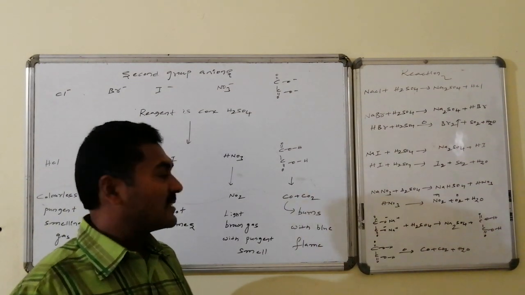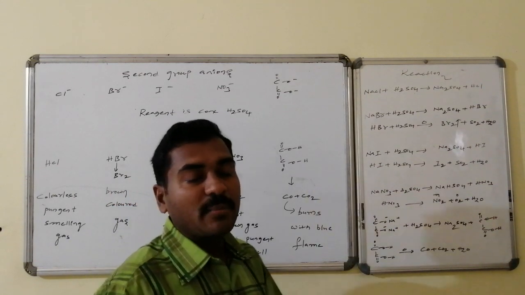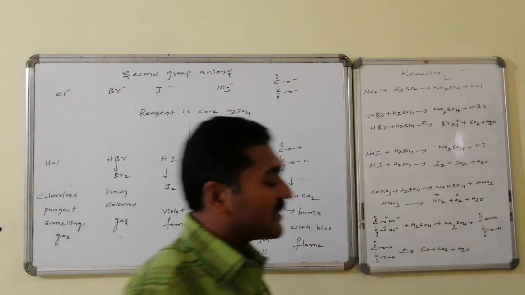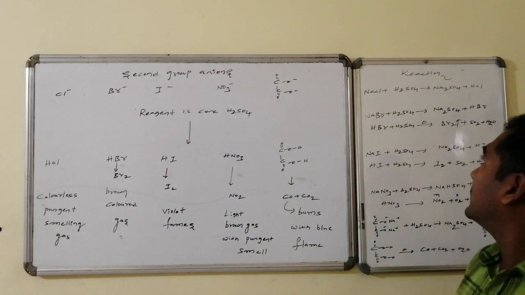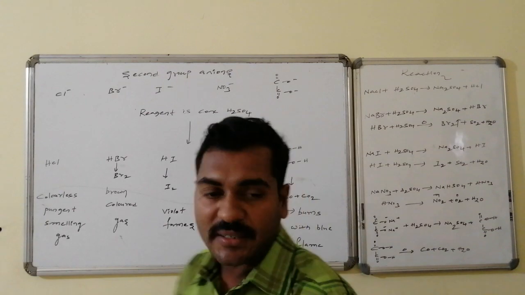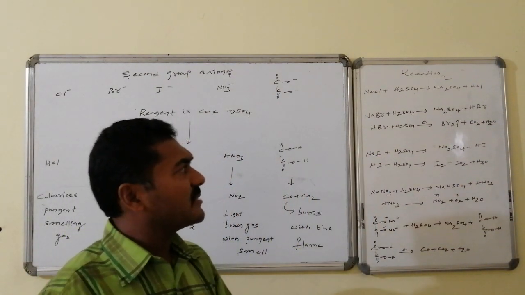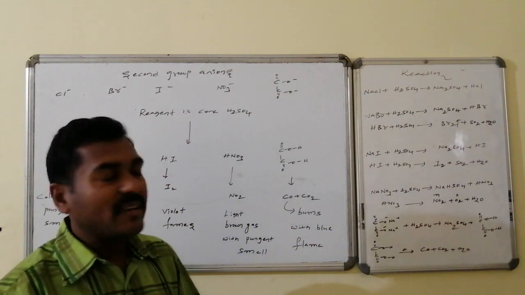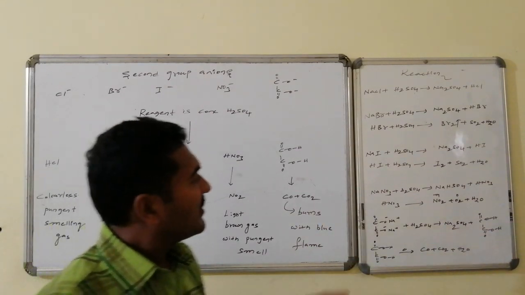Further, on reaction with acid, it is converted to carbon monoxide and carbon dioxide, where carbon monoxide burns with a blue flame. Whereas the chloride ions on reaction with concentrated acid are converted to hydrogen chloride. NaBr is converted to HBr. HBr on further reaction with sulfuric acid leads to the formation of bromine gas. Bromine gas is a brown colored gas.